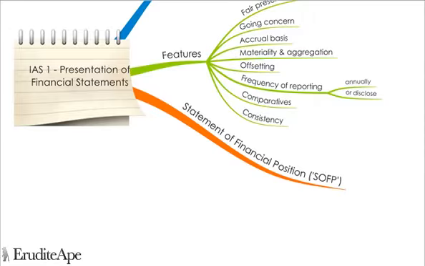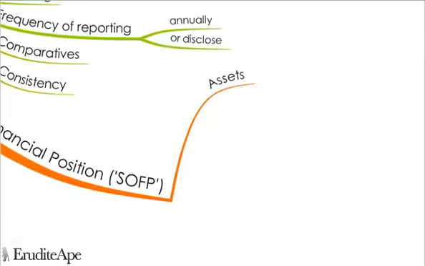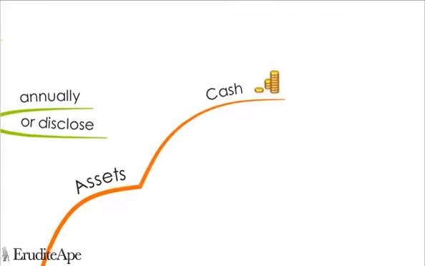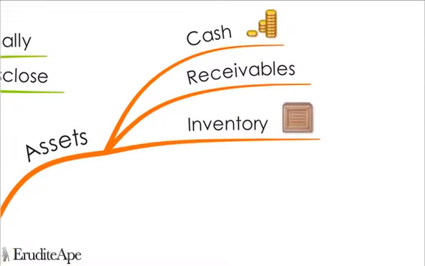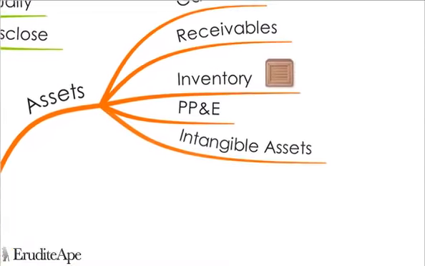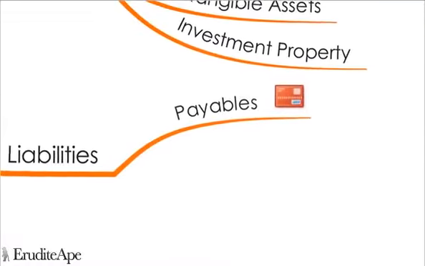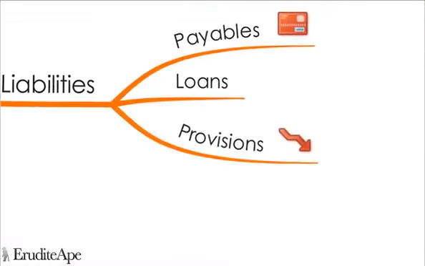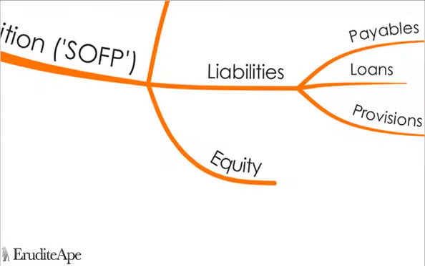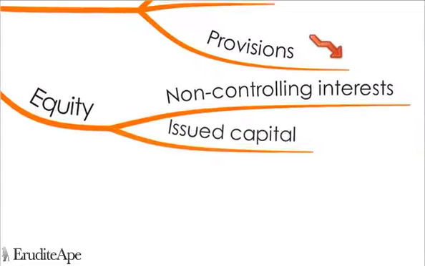The Statement of Financial Position will show an entity's assets, liabilities, and ownership equity at a given date. The assets of the company will include such things as cash, receivables, inventory, property, plant and equipment, intangible assets, and investment property. Liabilities include payables, loans, and provisions. Equity will contain things like non-controlling interests and issued capital.